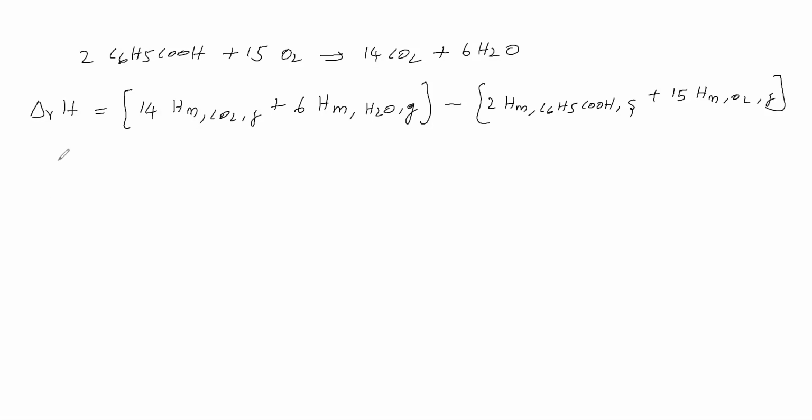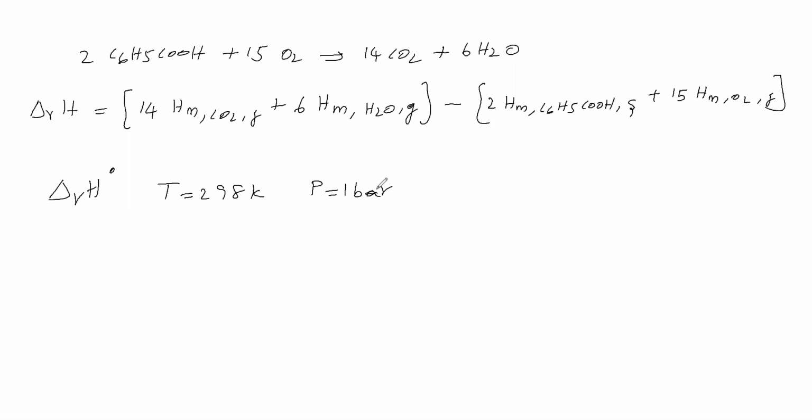Next, we will see standard enthalpy of reaction. The symbol has a superscript 0. This superscript 0 indicates standard. So it is called standard enthalpy of reaction. How do we define it? It is nothing but enthalpy of reaction, but at standard condition. What is the standard condition? Standard temperature is 298 Kelvin, and standard pressure is 1 bar.